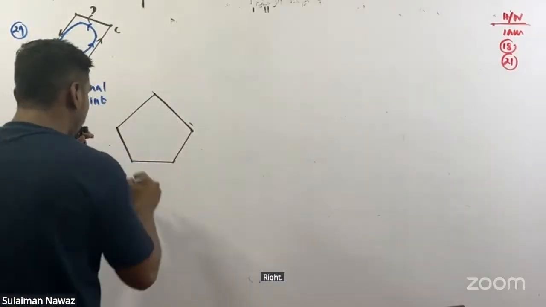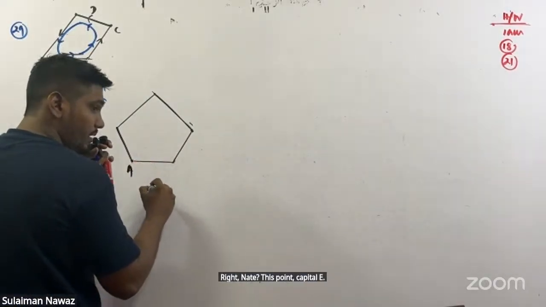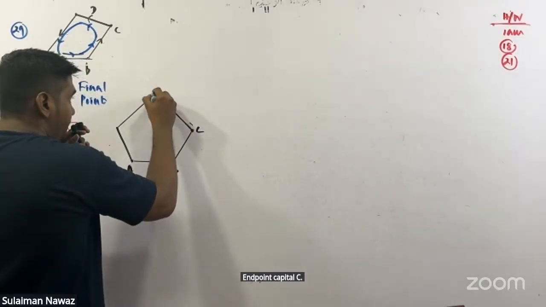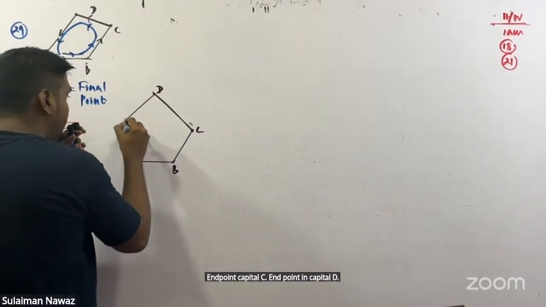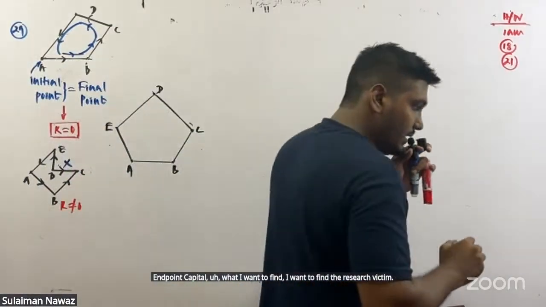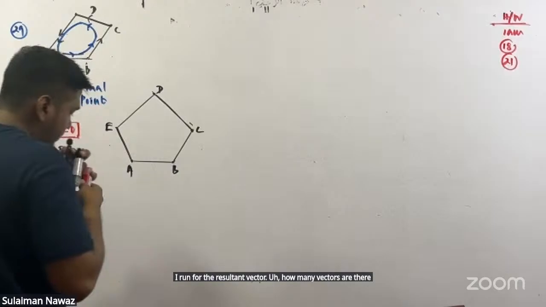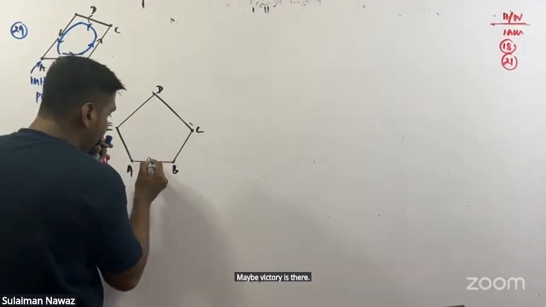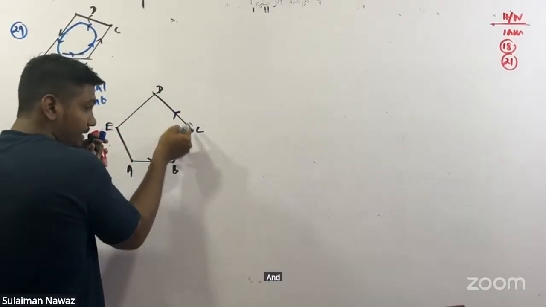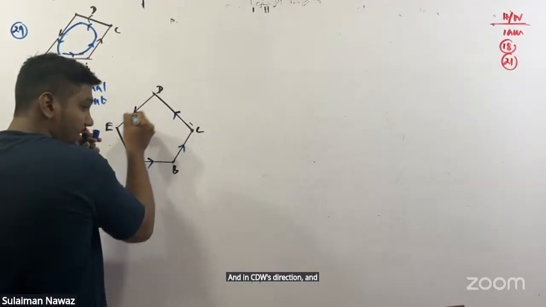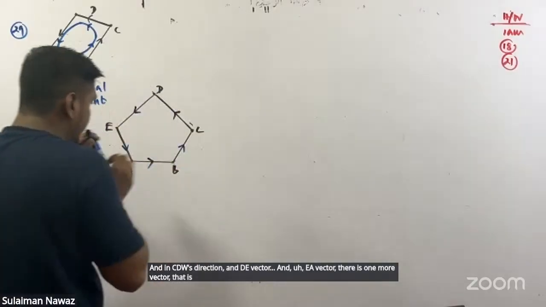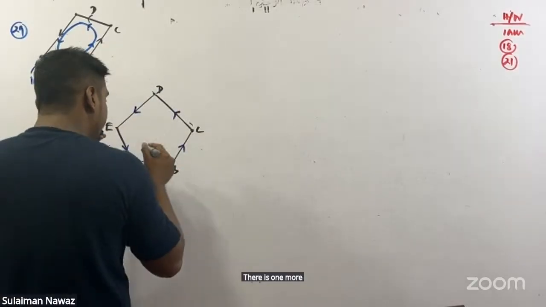Right? This is point capital A, point capital B, point capital C, point capital D, and point capital E. What I want to find is the resultant vector. How many vectors are there? The AB vector is there, AB this side. Then the BC vector in this direction, then the CD vector in this direction, then the DE vector and the EA vector. There is one more vector, that is the AC vector.